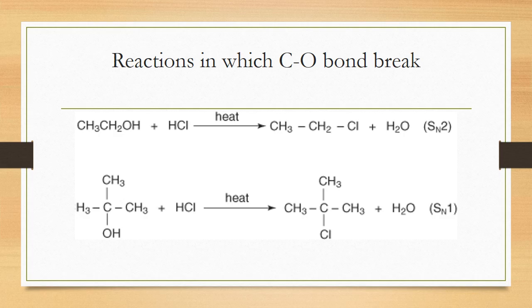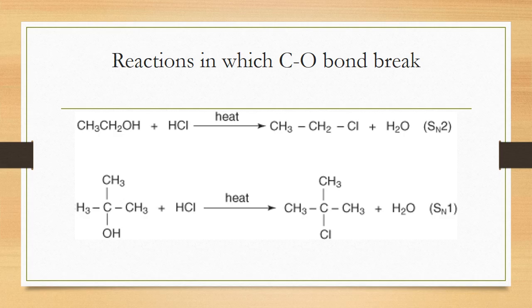So you can say this is the nucleophilic substitution reaction in which the C-O bond breaks, and the whole OH is replaced with Cl. In the breaking of the C-O bond, one nucleophile, OH, is replaced by Cl. Very simple reaction: in the presence of heat, OH is replaced by Cl and the alkyl halide is formed.